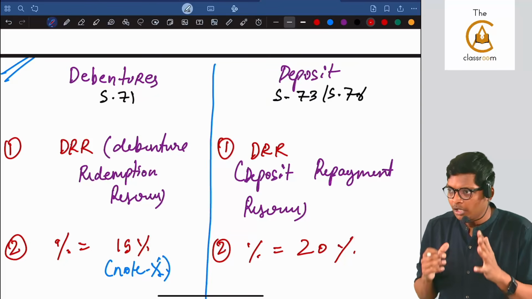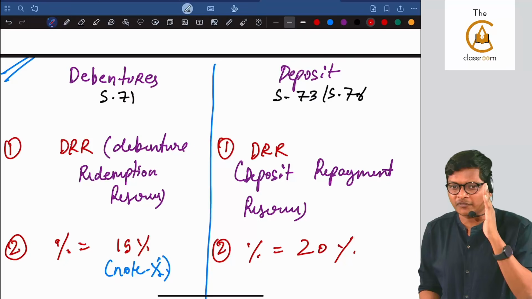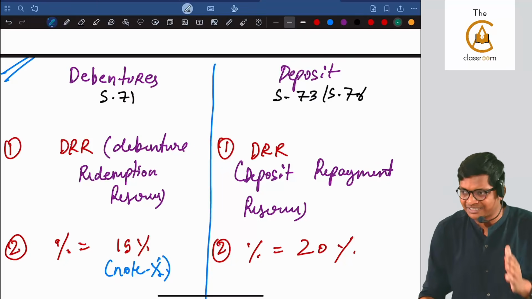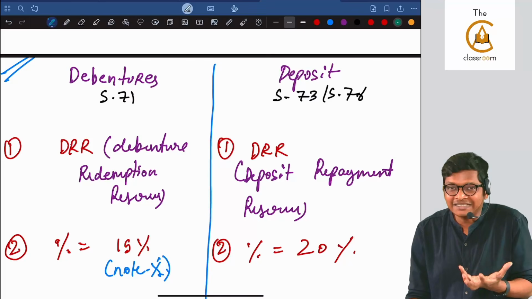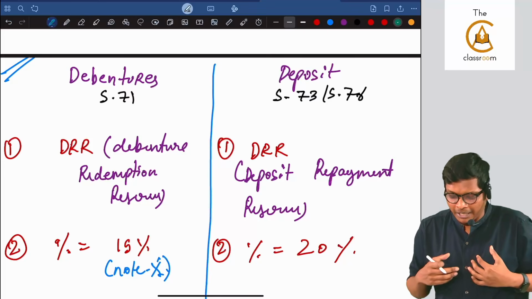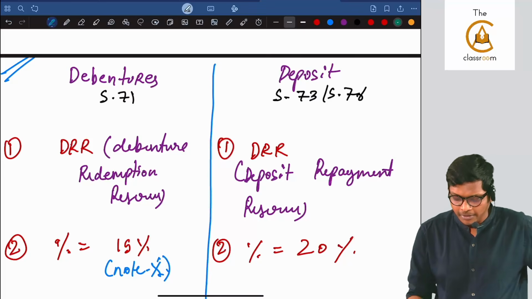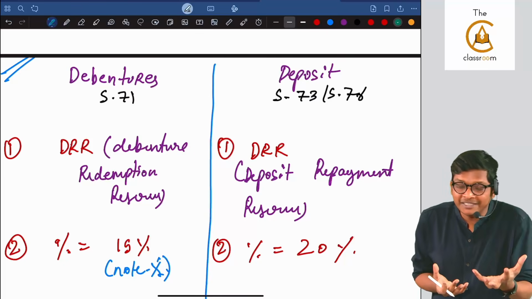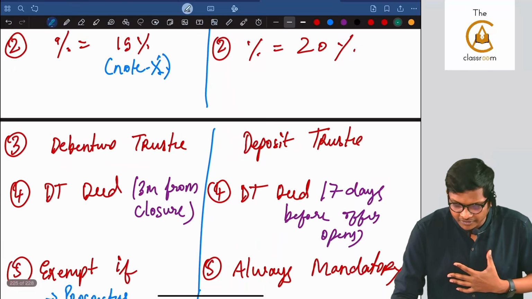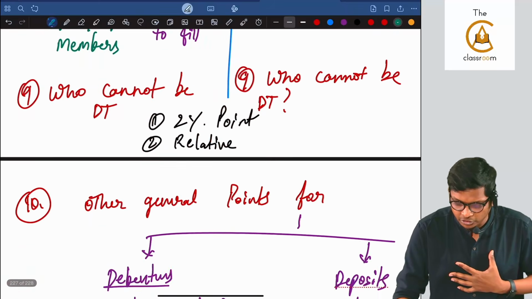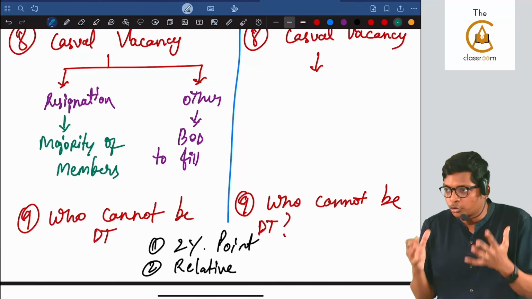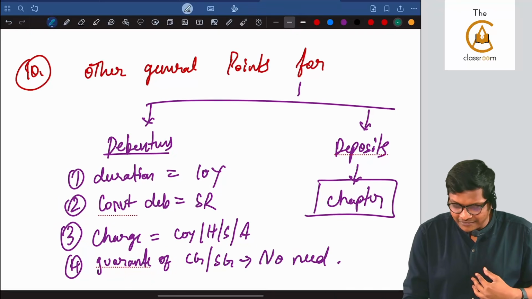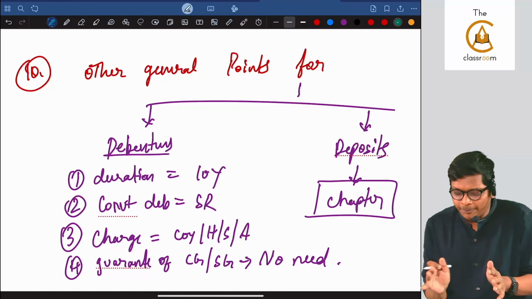What I have done, for the first time I'm going to teach you the full section debentures, section 71. And also in deposits, intentionally few areas I did not teach you earlier, and what I have just simply done, we are doing a comparative study because many provisions in debentures and deposits are common, and I have created 9 points of comparison between these two for debentures and deposits. And then lastly I will tell what are the other general points for debentures.